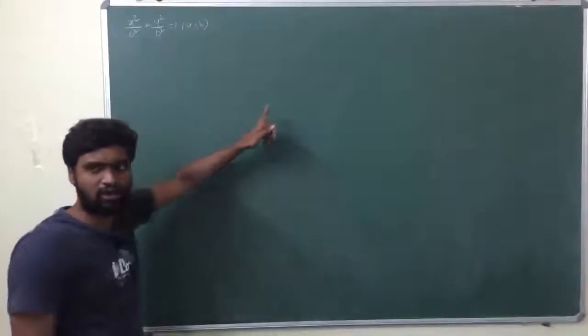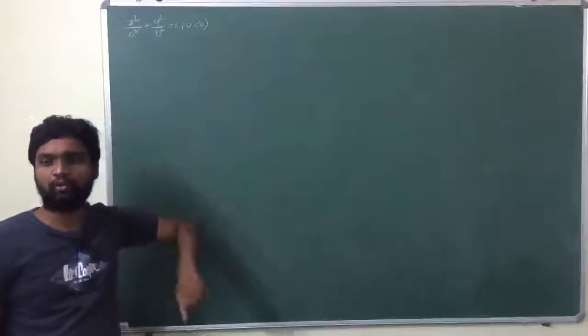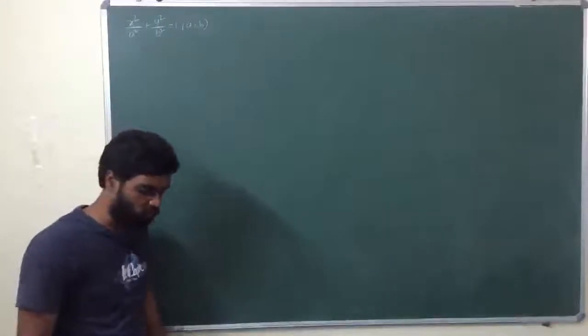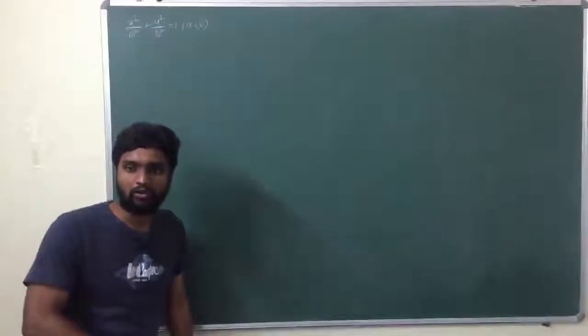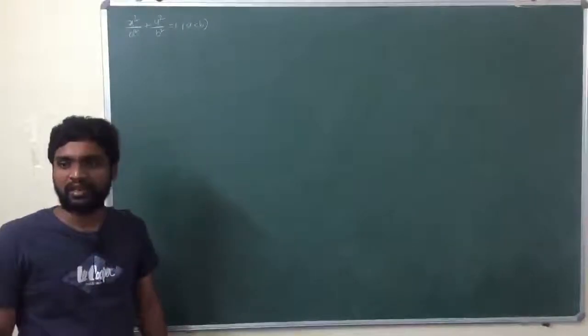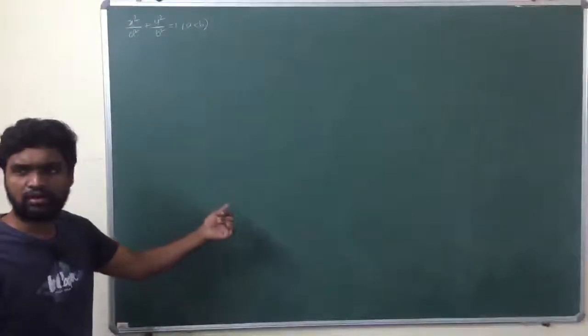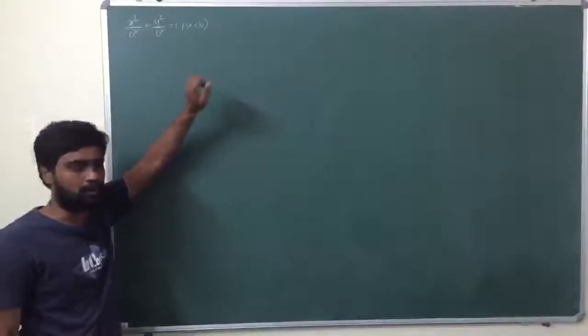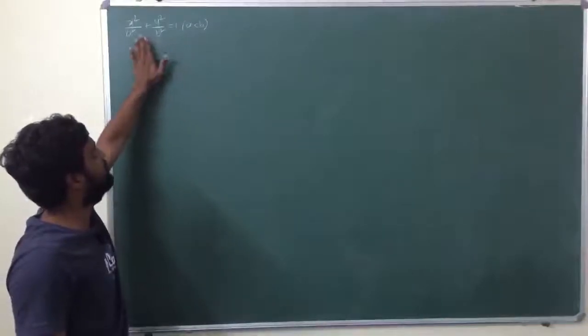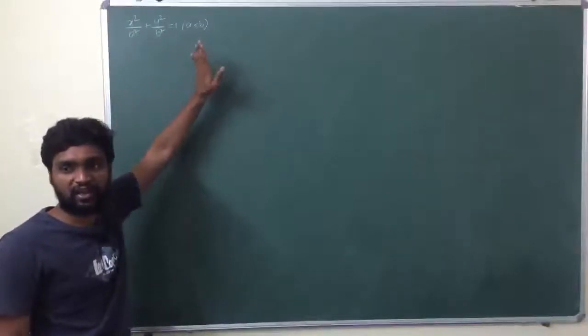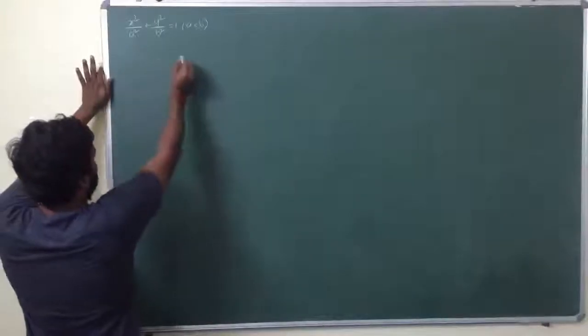Just like in the parabola x square equals 4by, the parabola is vertical, either upward or downward. Similarly here also, when a is less than b, the ellipse is vertical. I'll draw the figure for you.